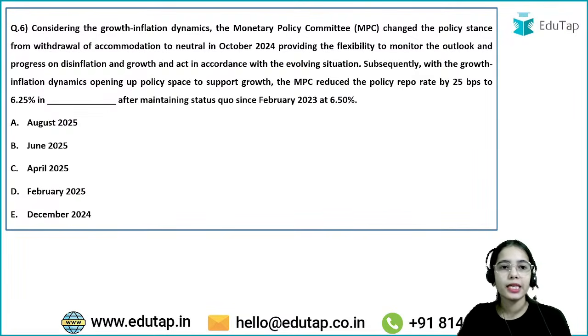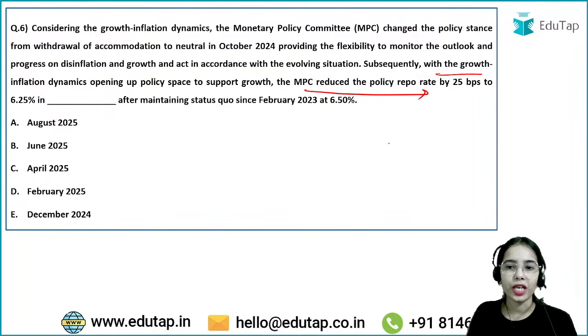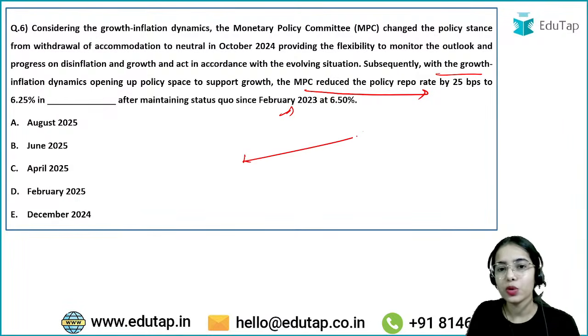Next question: considering the growth inflation dynamics, the Monetary Policy Committee changed the policy stance from withdrawal of accommodation to neutral in October 2024. Subsequently, with the growth inflation dynamics opening up the policy space to support growth, the MPC reduced the policy repo rate by 25 basis points to 6.25% in dash. So, see, since February 2023, a status quo was kept.